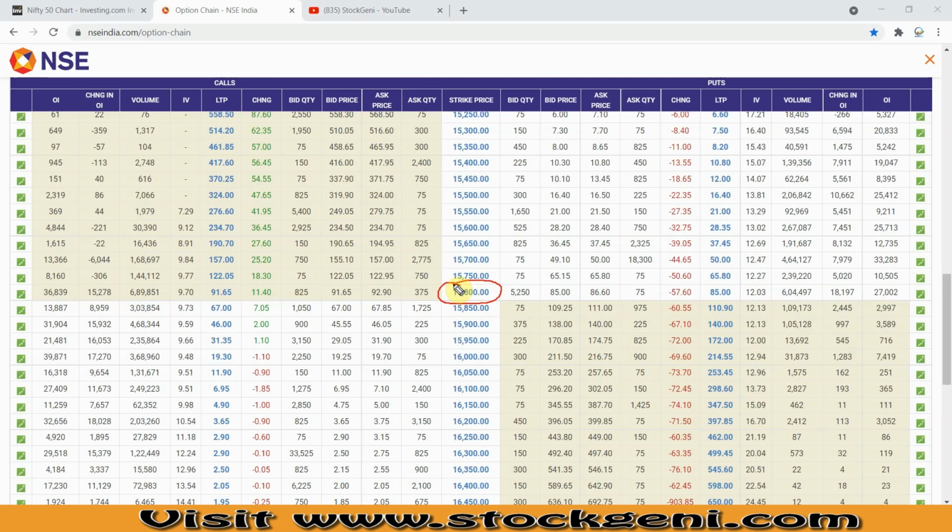If you are a buyer, you need to concentrate more on the change in OI data, like I explained yesterday, that is what exactly we need to look at. We need to look at the change in OI data in the live market. This is very important. If you are trading live and watching this OI analysis in the live market, you must check change in OI data very, very closely. Put side and call side, both sides' data you need to monitor closely. This is very important.